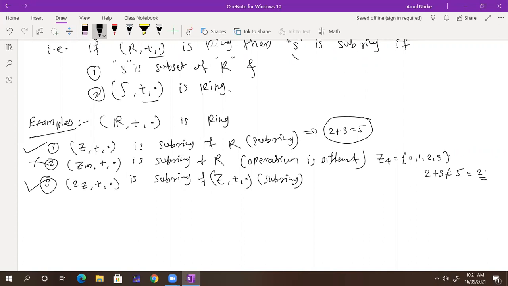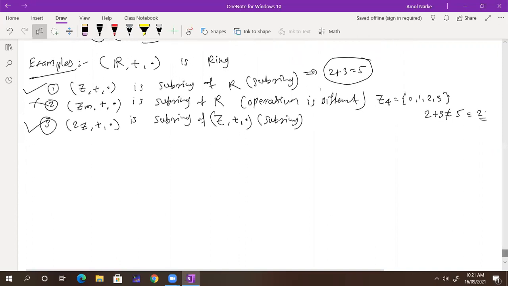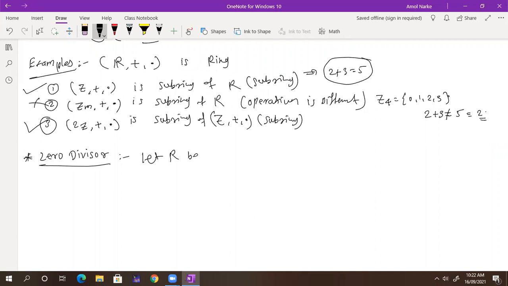So now next, a very interesting one, then we will stop. Zero divisor. What is the definition of zero divisor? Let R be a commutative ring. What is a commutative ring?